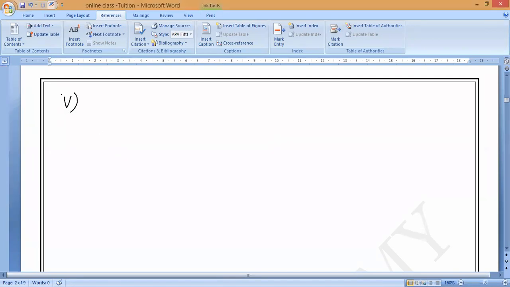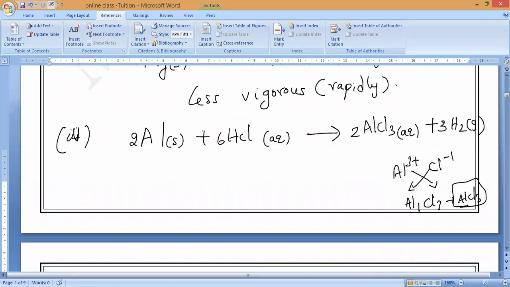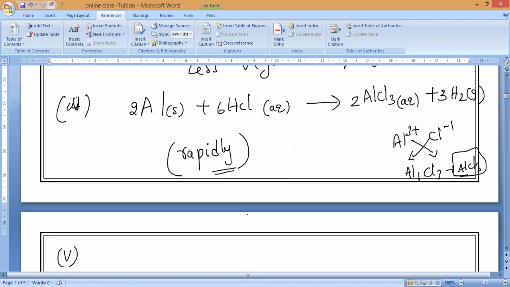Fifth example. Aluminium will react on heating only. Magnesium and aluminium react less rapidly, not highly rapidly, so generally they will react rapidly. Is it okay, guys? Magnesium and aluminium react rapidly. That is what you should remember.